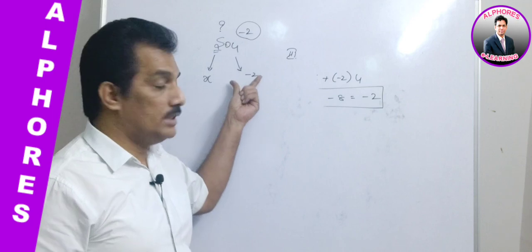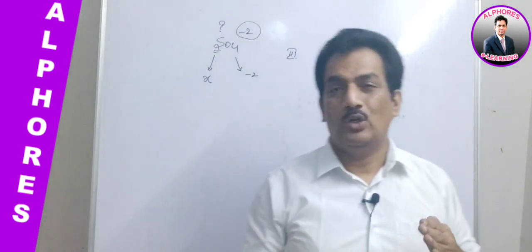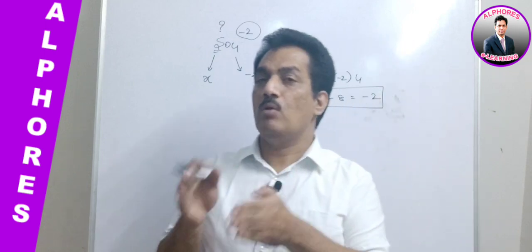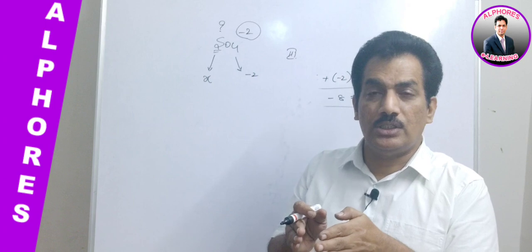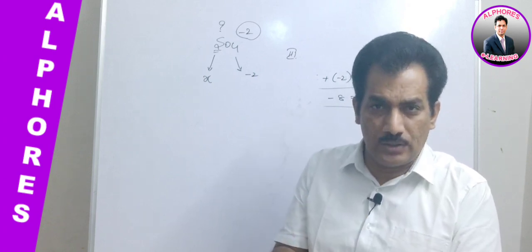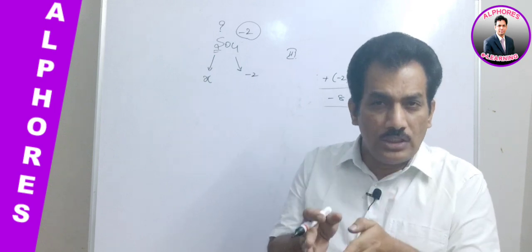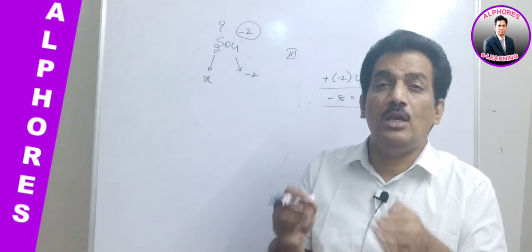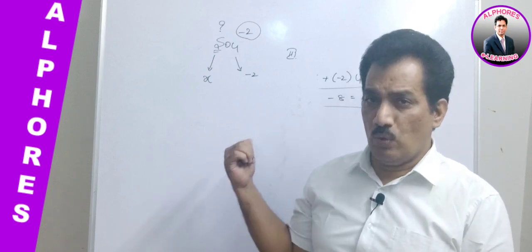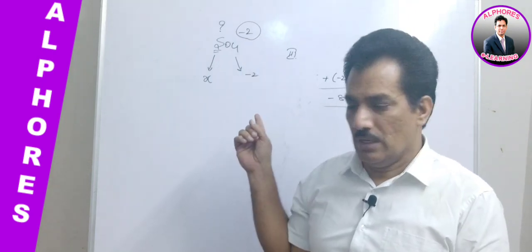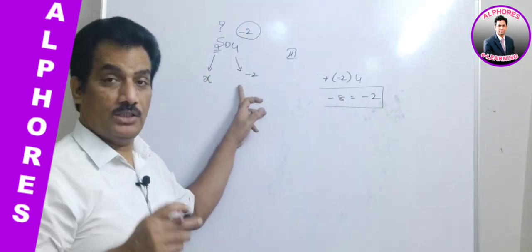Already we know oxygen. Just remember, my dear students, to find the oxidation numbers of unknown elements, we should have an idea about the oxidation states of at least a few elements. If you have an idea about the oxidation states of a few elements, then only will you be able to find the oxidation number of the unknown element by using these rules. For example, in this case, sulfur is unknown, but oxygen is known.